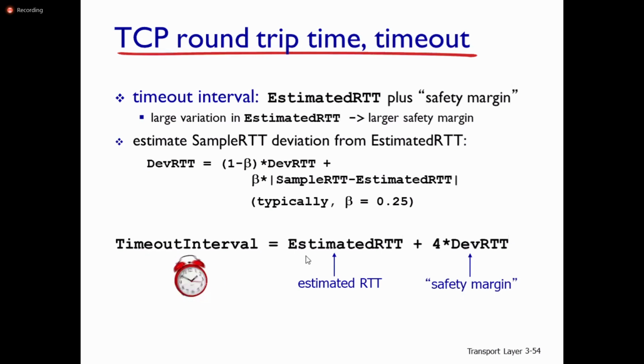So the timeout interval is finally estimated RTT plus 4 times DevRTT. Here 4 times DevRTT is the safety margin.